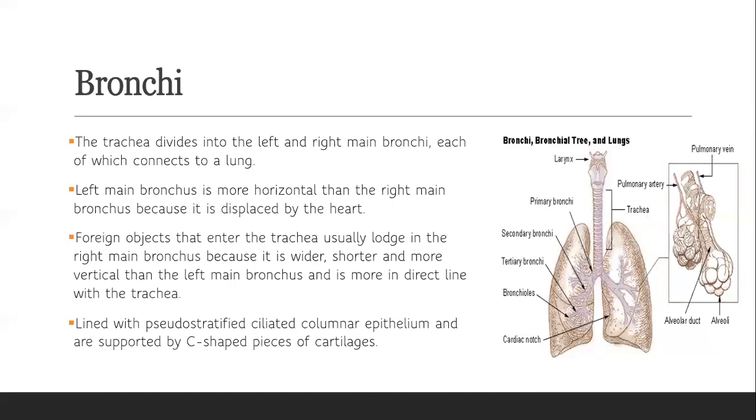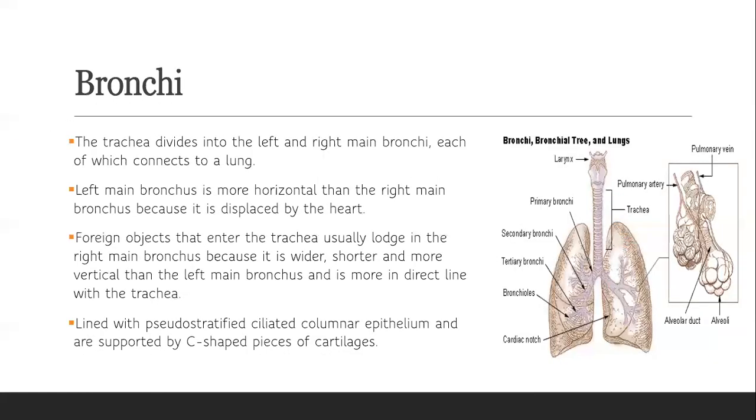Foreign objects that enter the trachea usually lodge in the right main bronchus because it is wider, shorter, and more vertical than the left main bronchus and is in more direct line with the trachea. Our bronchi are lined with pseudostratified ciliated columnar epithelium and are supported by C-shaped pieces of cartilage.